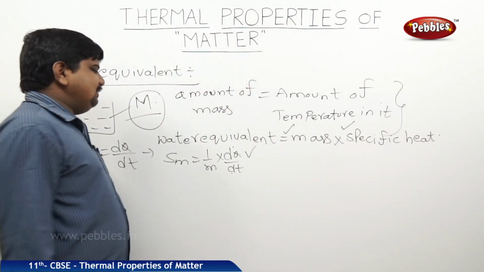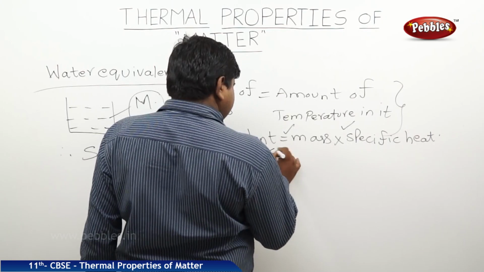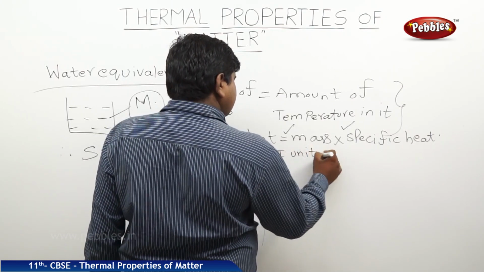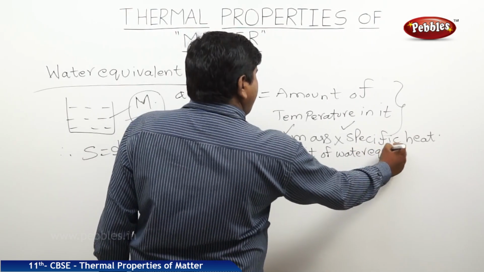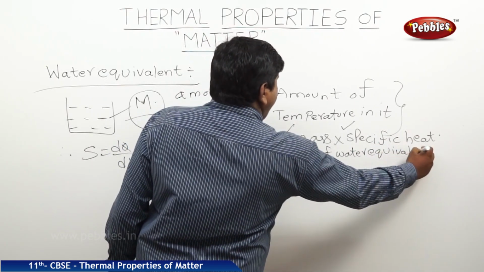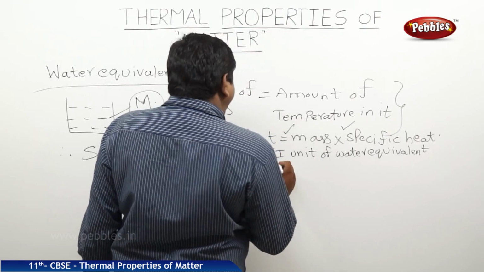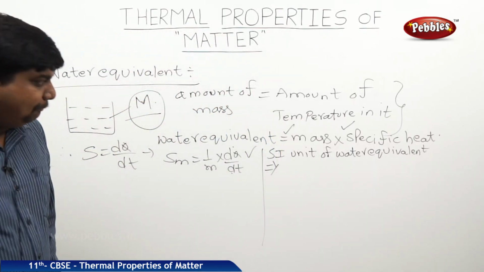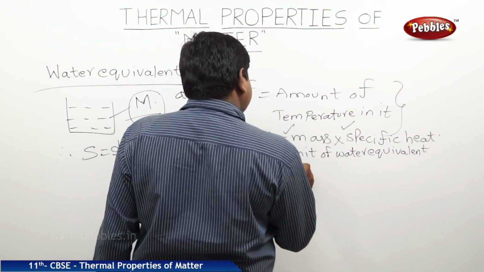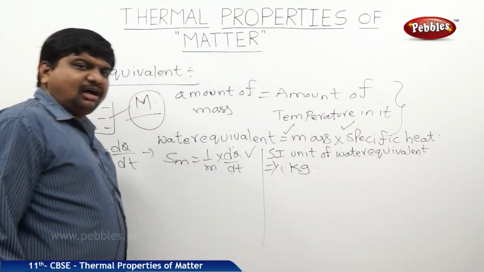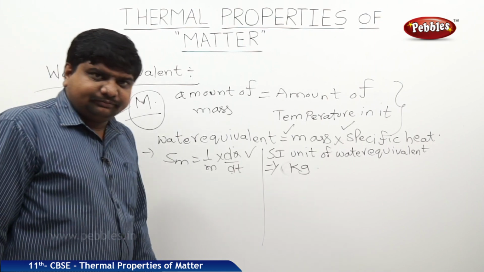So, what is the SI unit of water equivalent? It is equal to mass, nothing but the kg. So, water equivalent is almost similar to the mass of the body.